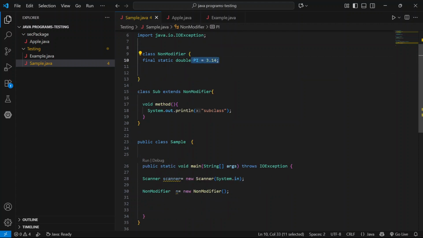Here the pi value can't change. The pi value is 3.14 only. And since it is static, there is no need to create the object and we can use this value anywhere.